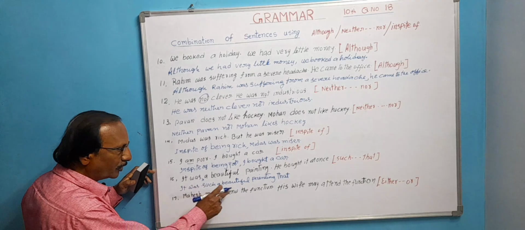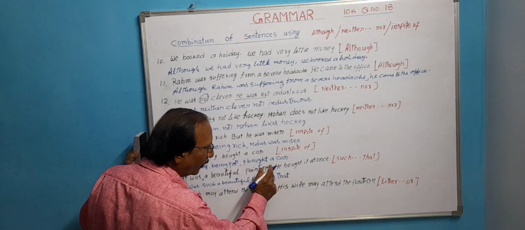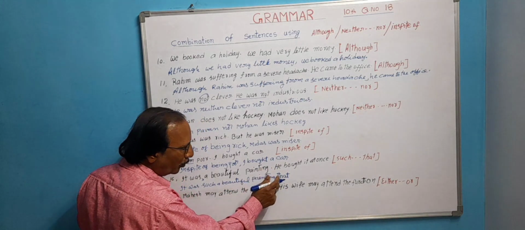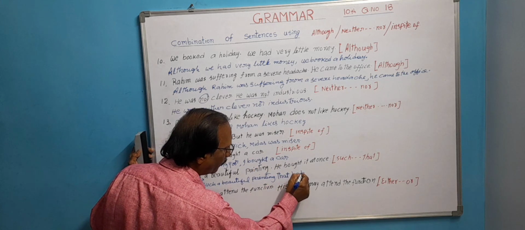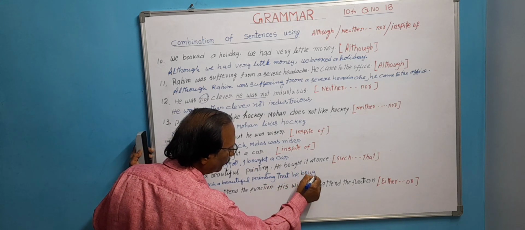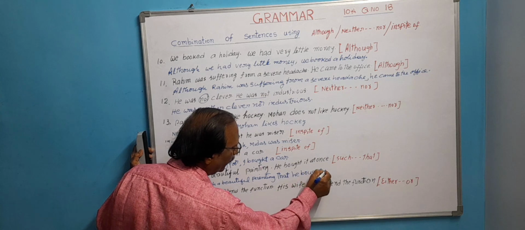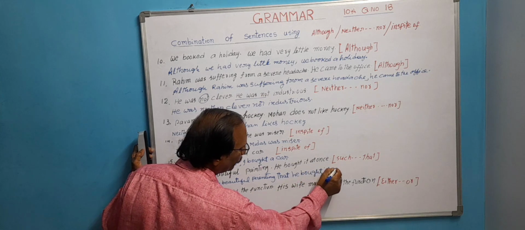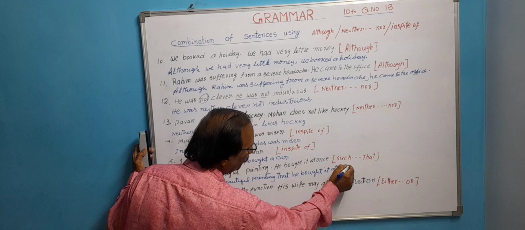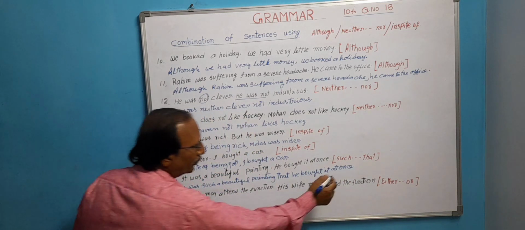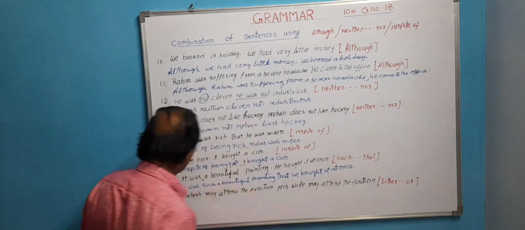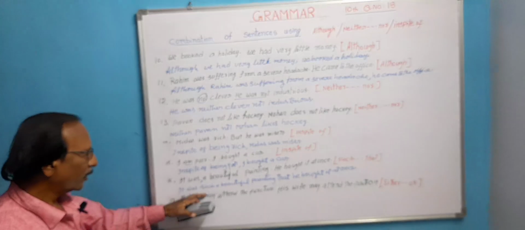It was such a beautiful painting that, in place of the full stop, put that he bought it at once. No need to put a comma here. Last, at the end, put a full stop. It was such a beautiful painting that he bought it at once.